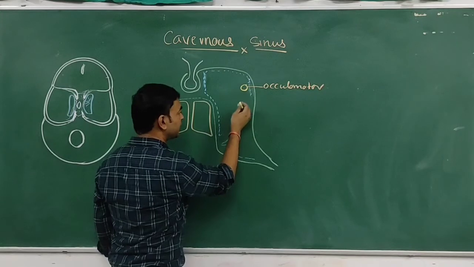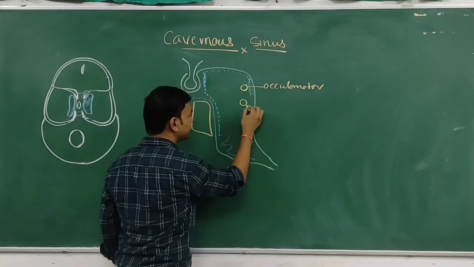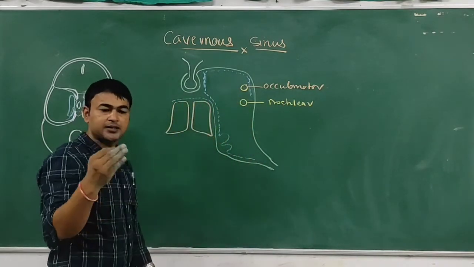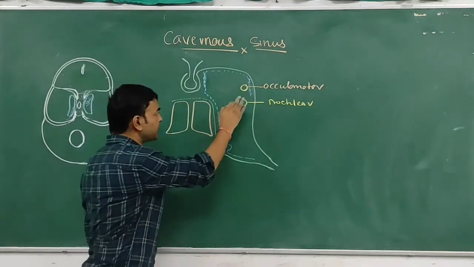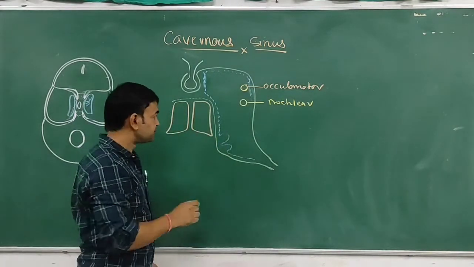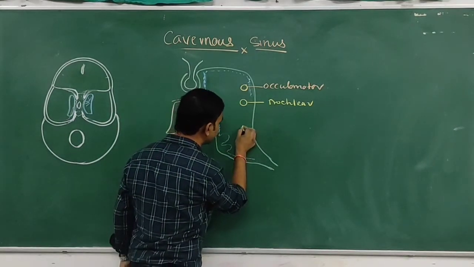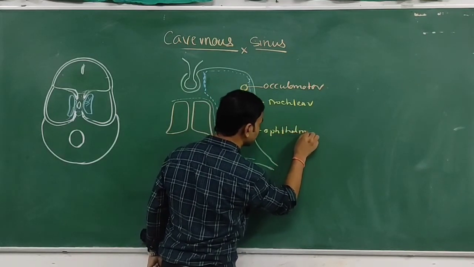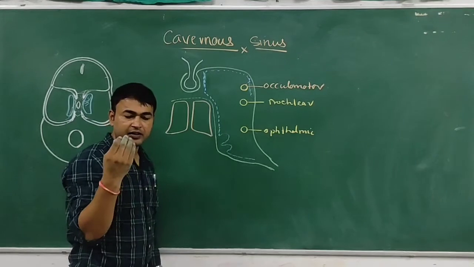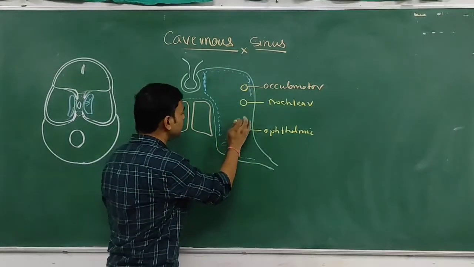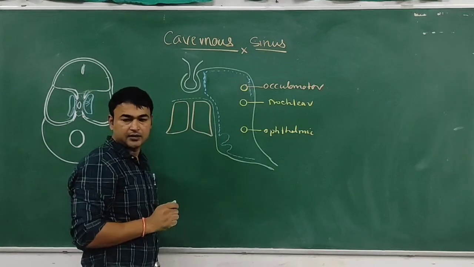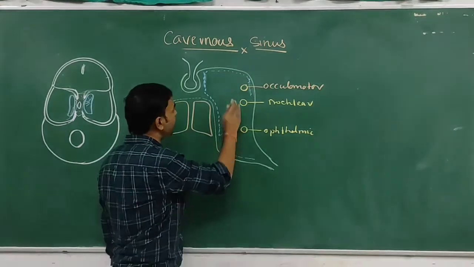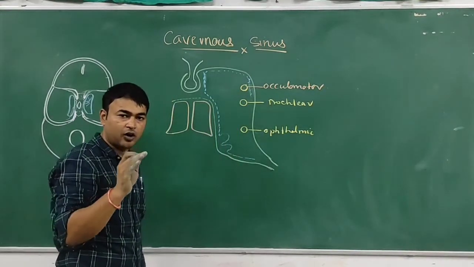Posterior to the oculomotor nerve, there is another nerve, the trochlear nerve. Again, the trochlear nerve passes through the superior orbital fissure, superior to the oculomotor nerve. The third structure is the ophthalmic nerve. The ophthalmic nerve gives three branches over the cavernous sinus: the frontal, lacrimal and nasociliary nerves. These nerves again pass through the superior orbital fissure to enter the orbit.